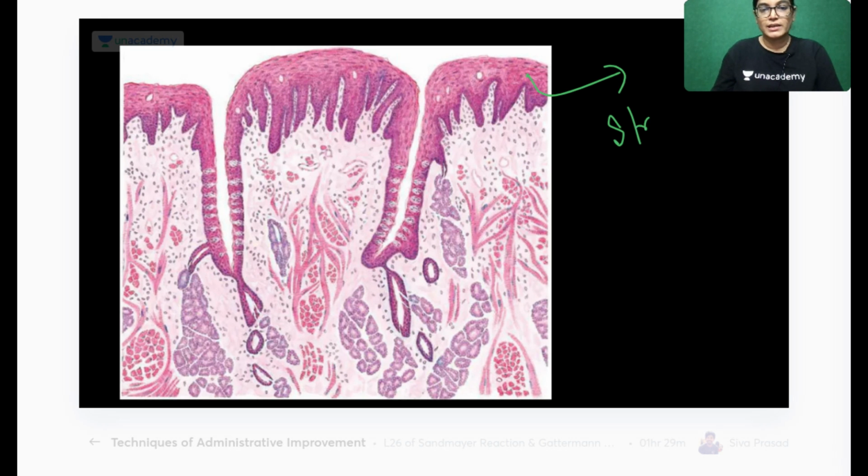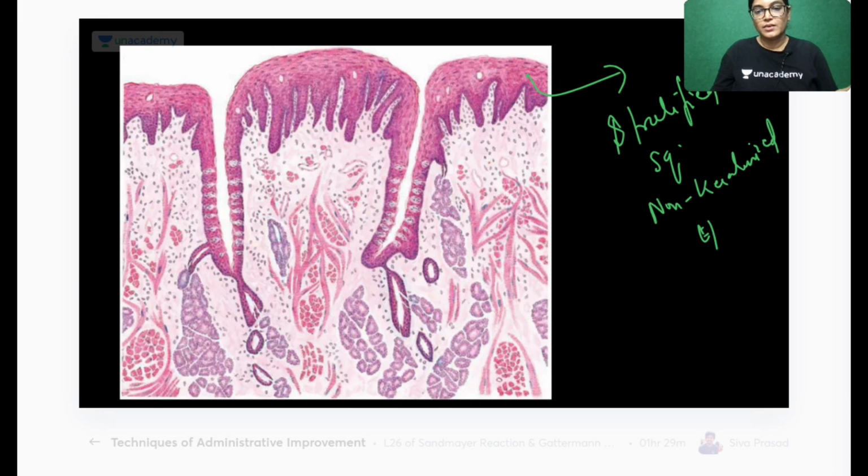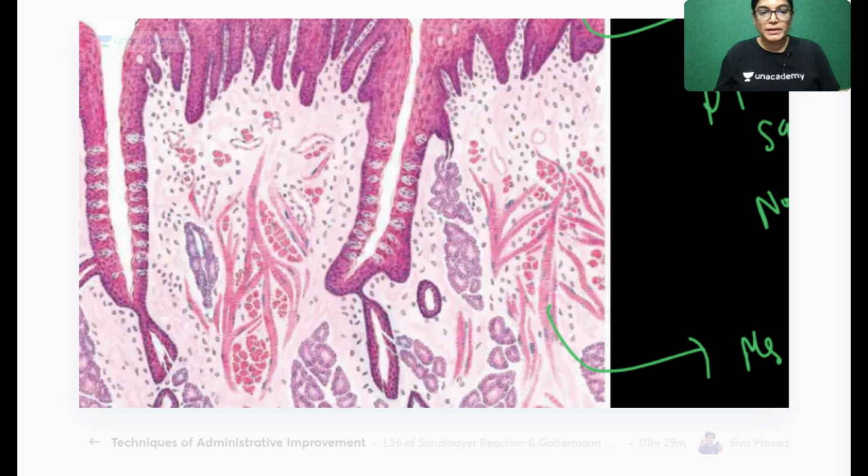This is stratified squamous non-keratinized epithelium, which you can see here. Then you can see the muscle fibers, cut sections of the muscle fibers. You can see this. See here, let me zoom it.